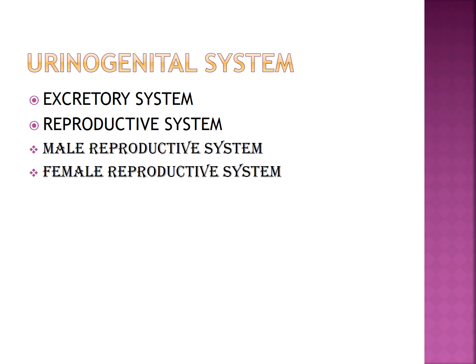Next we are going to see the reproductive system. Sexual dimorphism is exhibited in rabbits. That means male and female sexes are separate and morphologically different. Male animals and female animals are separate.